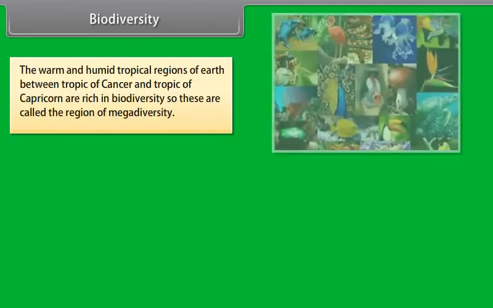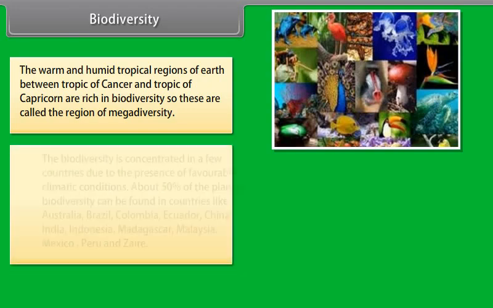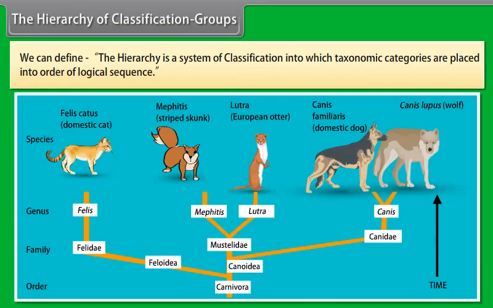Approximately 1 million of these organisms are insects. 50% of these organisms live in tropical rainforests which have still not been explored. The warm and humid tropical regions of Earth between the Tropic of Cancer and Tropic of Capricorn are rich in biodiversity, so these are called the region of megadiversity.